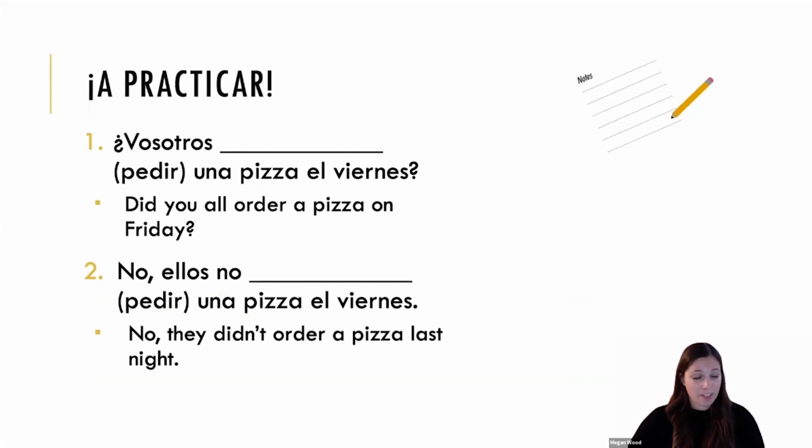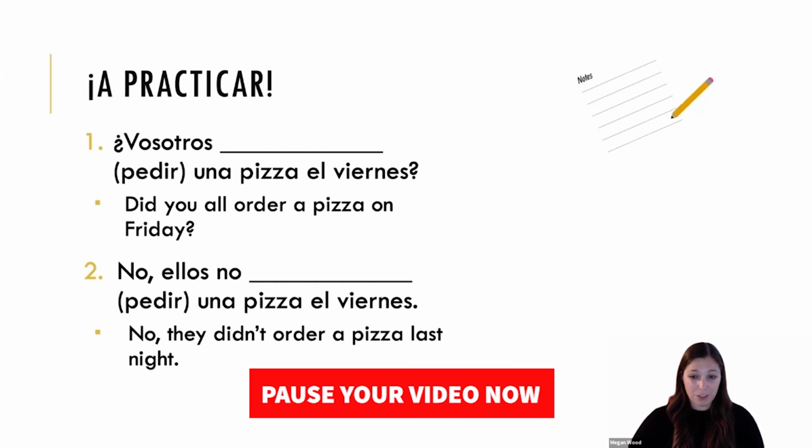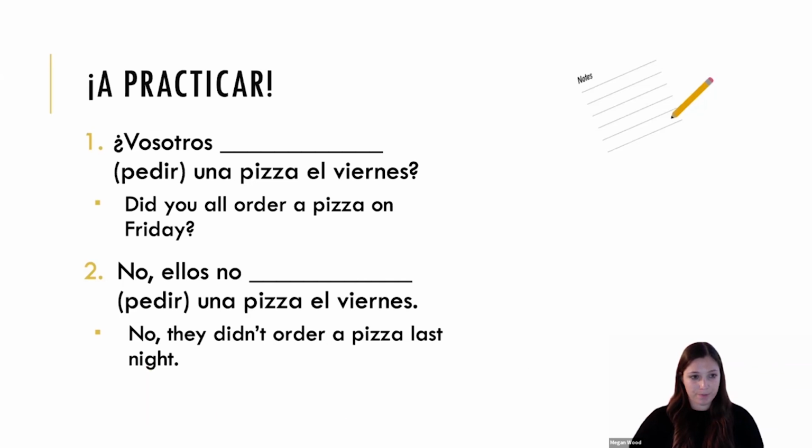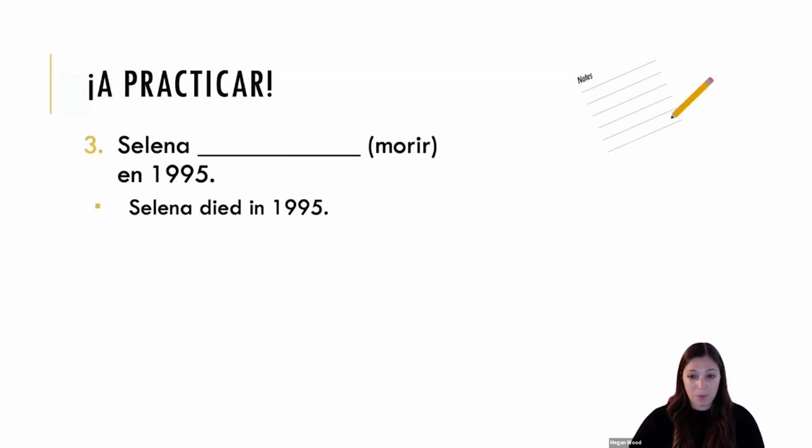Vamos a practicar otra vez. So here we have a couple more examples of stem changing verbs for you to practice. Feel free to pause this video so you can quiz yourself on the answers, and the next slide will have those answers for you. As you can see, here are the answers that you would need. The vosotros form does not have a stem change because that only happens in the third person singular and plural forms. But as we see, number 2 is a third person plural form, and we have a stem change from E to I, pidieron. One more example is the verb morir, which is another stem changing verb.